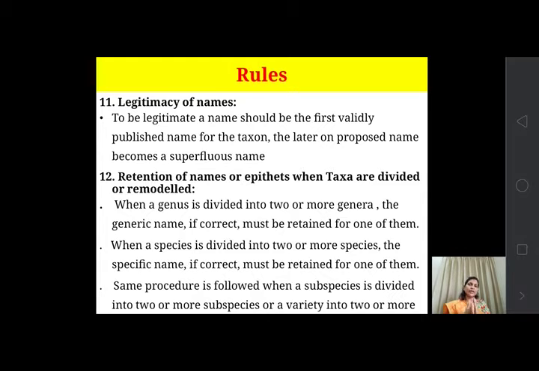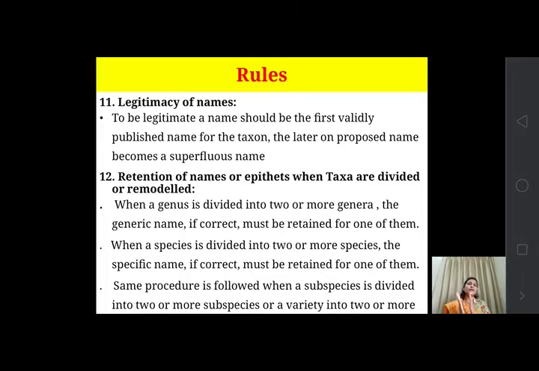Names proposed later become superfluous names. So the validly published name must be given to a particular taxon while naming. Okay, so the validly published name is necessary.